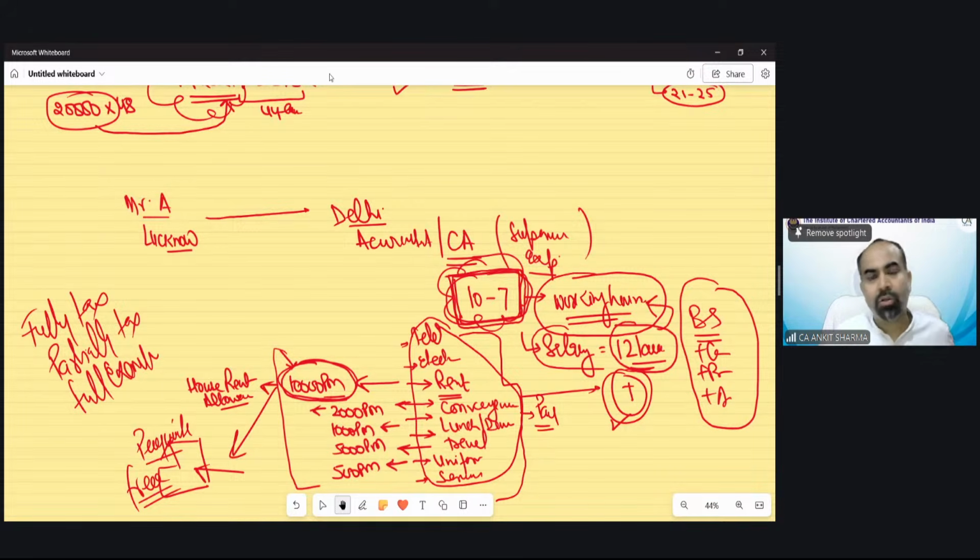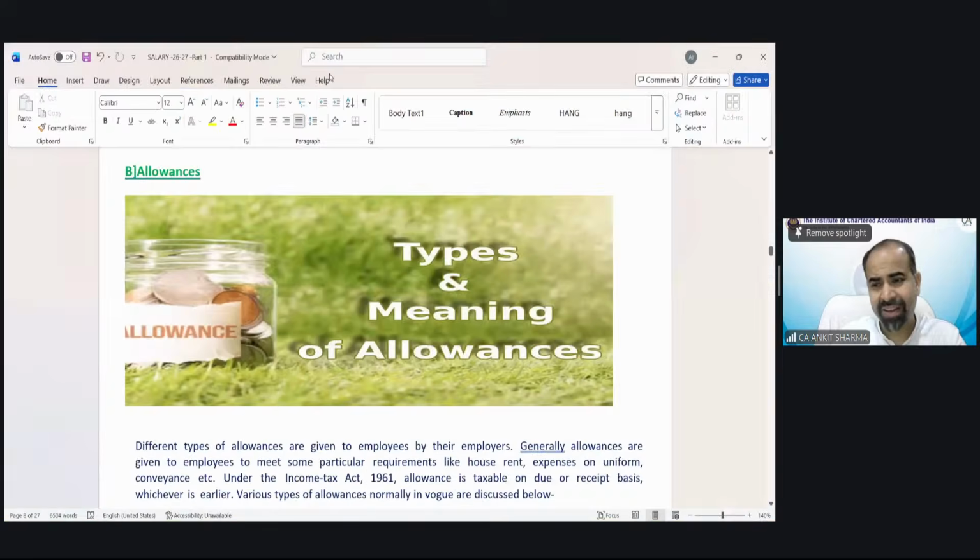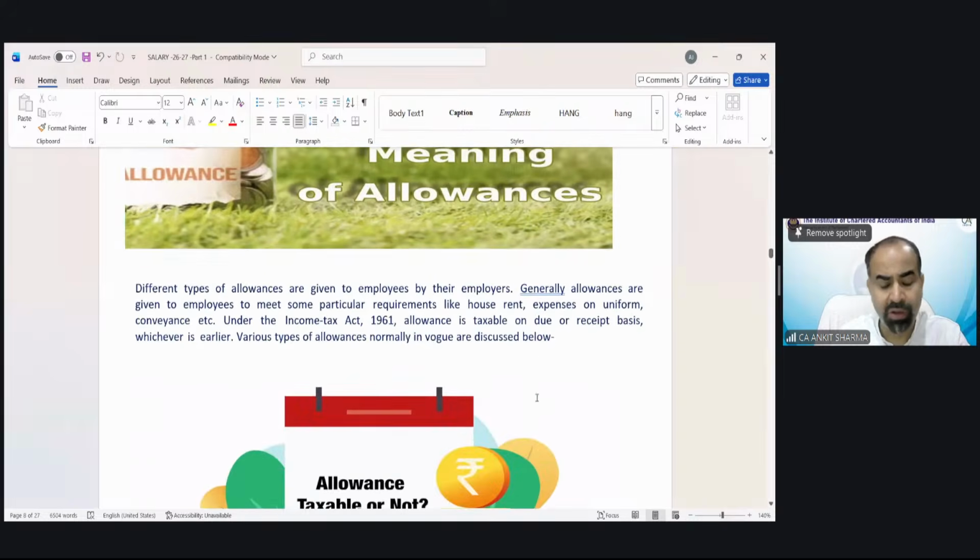ठीक है, चलो अब allowances को discuss करते हैं one by one. So as we have understood the meaning of allowances, you will have one clarification. When you become a CA, you will apply for a job. There would be a package. In the package, you will see there will be certain allowances. When you get those allowances, you can understand, okay, these are allowances for my expenditure, what I need to do during our job.